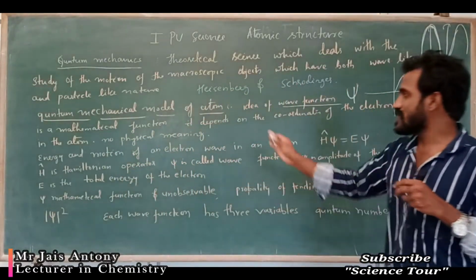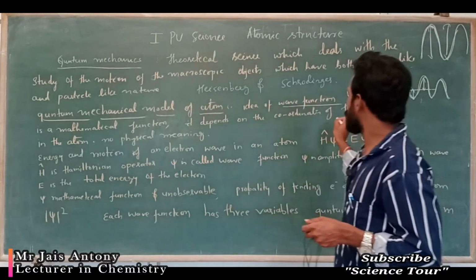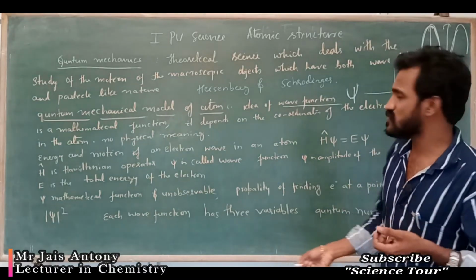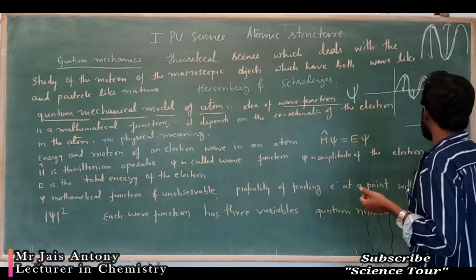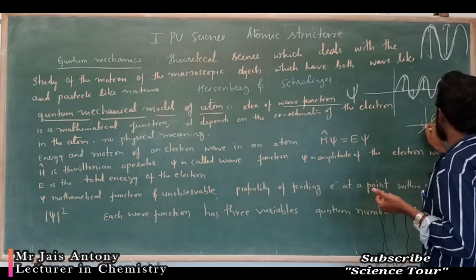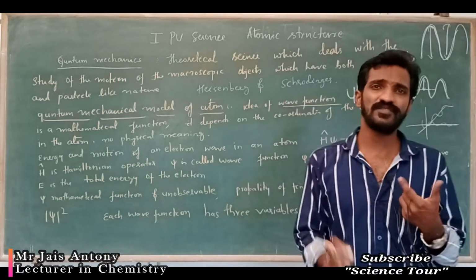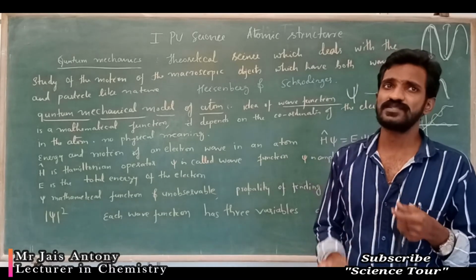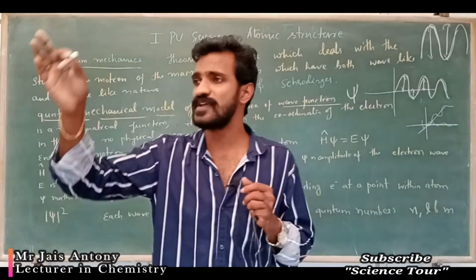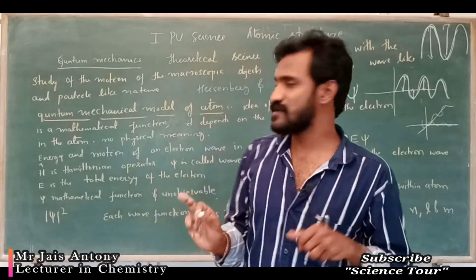This is just a mathematical function and it depends on the coordinates of the electron in an atom, with no physical meaning. Sometimes the coordinates are the x-axis, y-axis, z-axis. The electron may move along this axis or along that axis. It depends. Psi is called a wave function. In simple words, it is the movement of an electron in the form of a wave, called psi, in mathematical form.